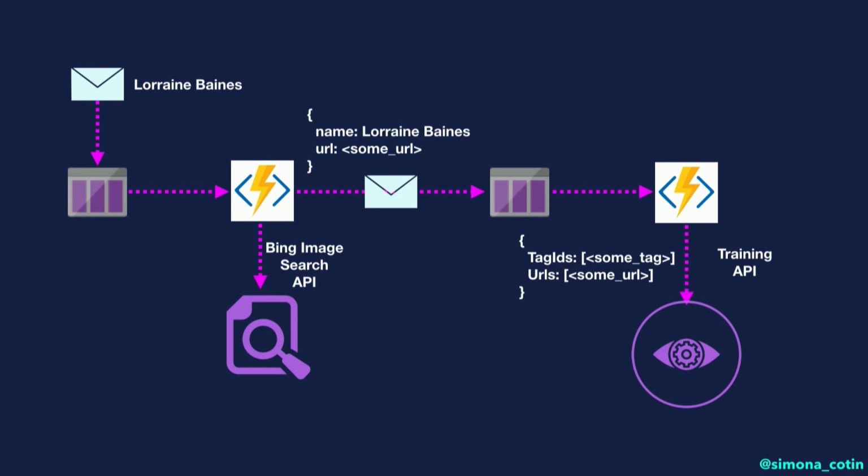So this is the schema of how we would go about automating those tasks. We start by adding a message on a queue, in this case, let's say Lorraine Baines. Having that message sent on a queue triggers a function to run that will call the Bing Search API. And then once we get a result back with all the URLs with images for Lorraine Baines, we add those URLs on a different queue, and then we run a new function that will train our API.